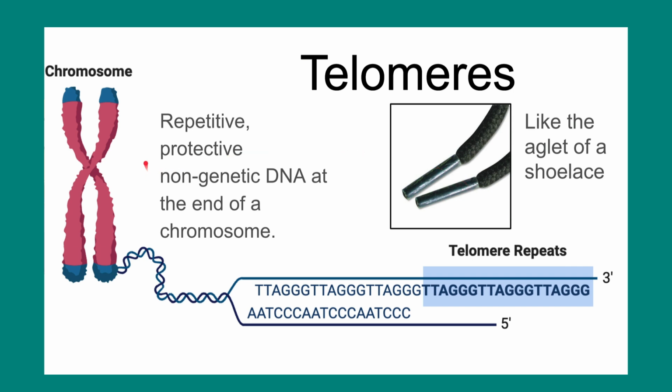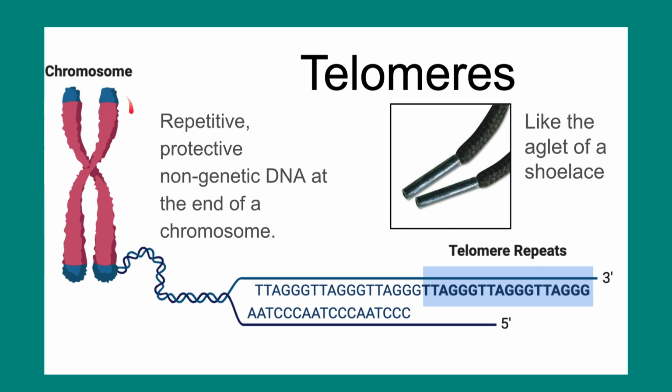The end of a chromosome has a bunch of repetitive DNA. It's non-coding DNA. It doesn't code for proteins, and it's called a telomere. The telomere has been compared to the aglet of a shoelace. That's a word that I didn't know until I produced this show. The aglet is this thing over here. It's that protective cap at the end of the shoelace.